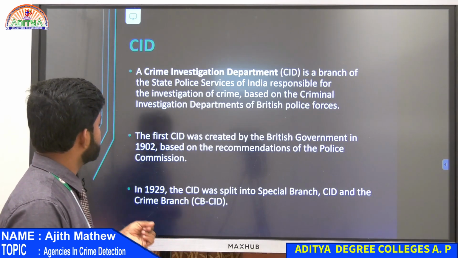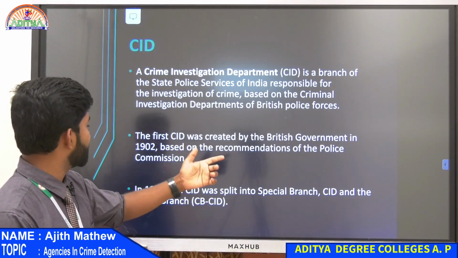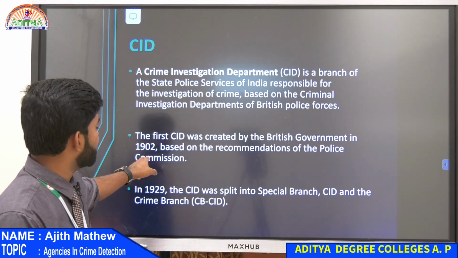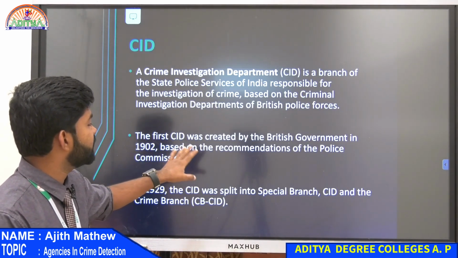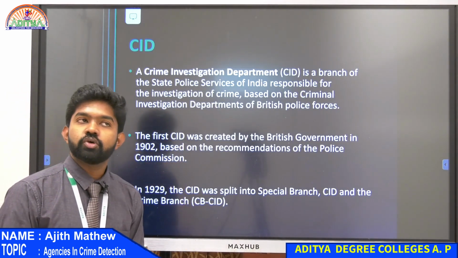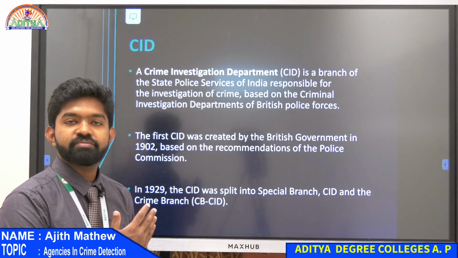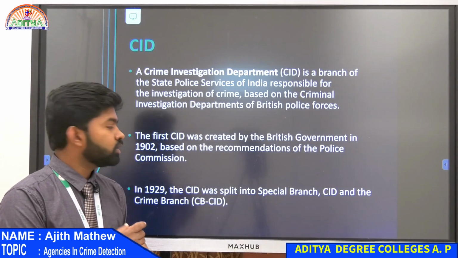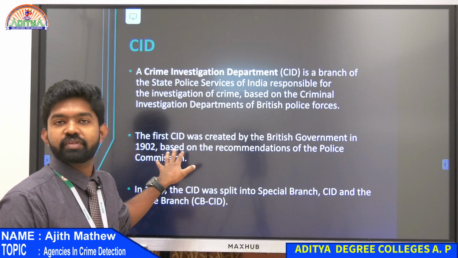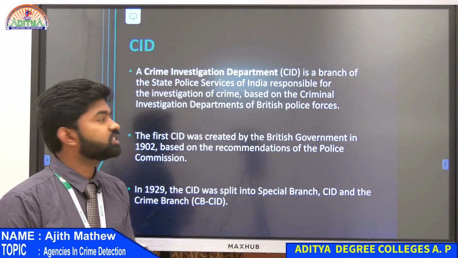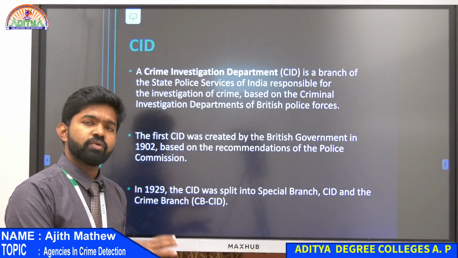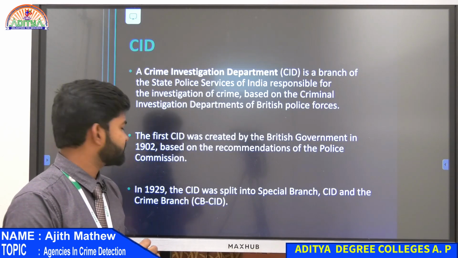So the first CID was created by the British government in 1902, based on recommendations of the Police Commission. We know when police was created, that was in the 1800s. So in 1902 they started the CID or Crime Investigation Department along with the police. This was part of the police department.